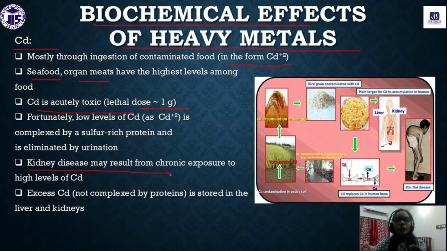Chronic exposure to a high level of cadmium, or an excessive amount of cadmium, can store in our liver and kidney, which is very harmful for us. And we all know this is itai-itai disease. This disease is well known for being due to the presence of cadmium in the human body. So these are some of the biochemical effects of cadmium.